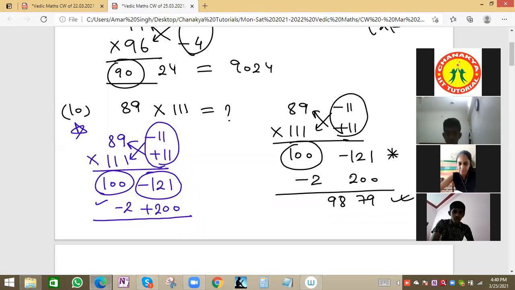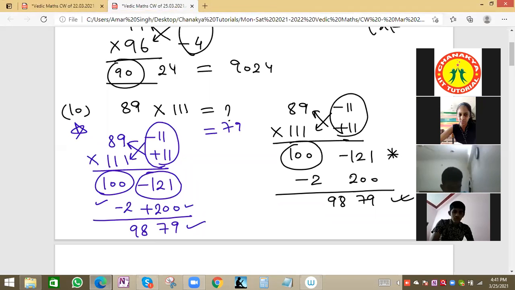If we added 100 here, then we'll subtract minus 1. If adding 200, then minus 2, 300, then minus 3. That is the method. So 200 minus 121, 79. 100 minus 2, 98. So the product is 98, 79.